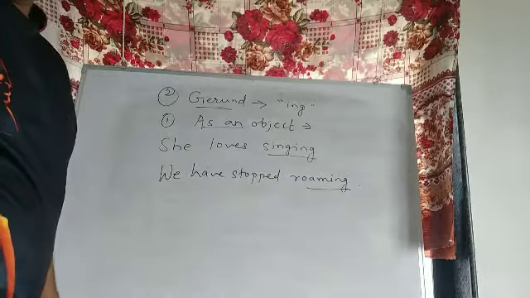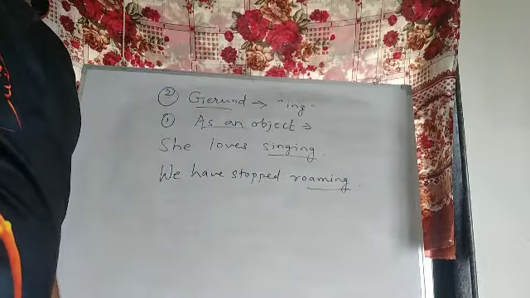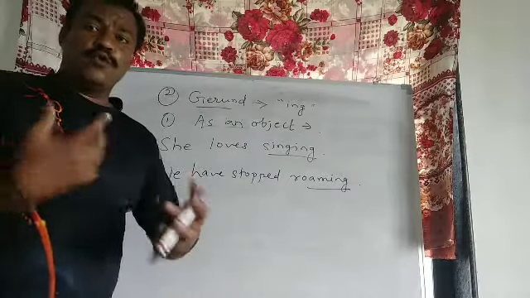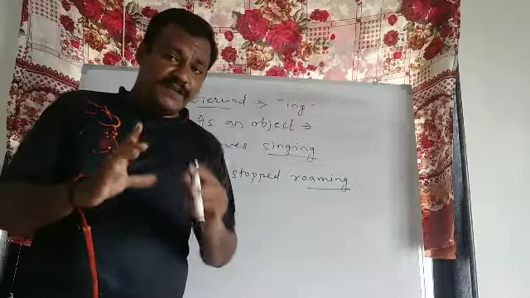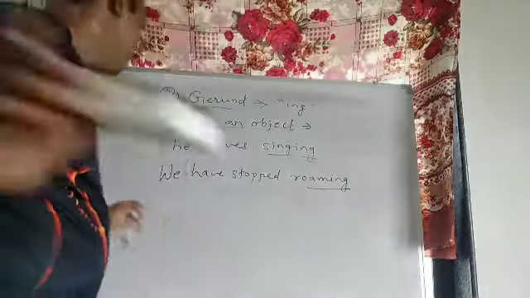Okay. Then sometimes it is used as a noun complement to the verb, but which verb? That is very important.